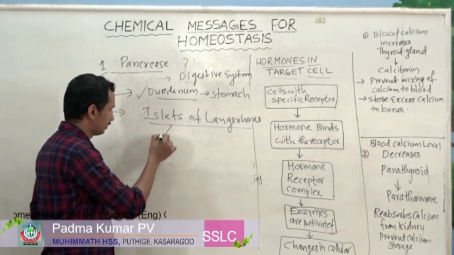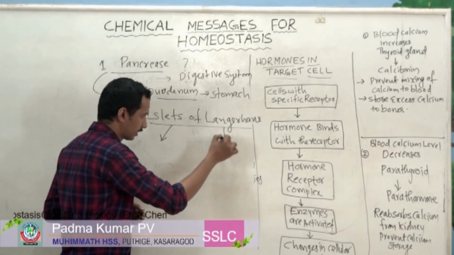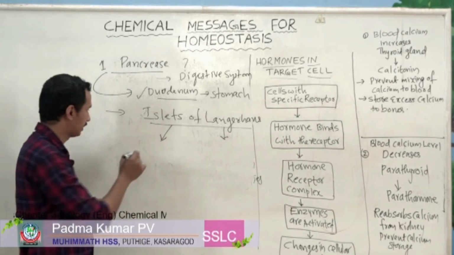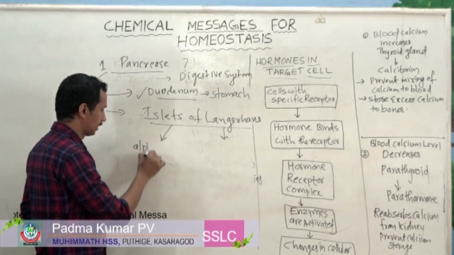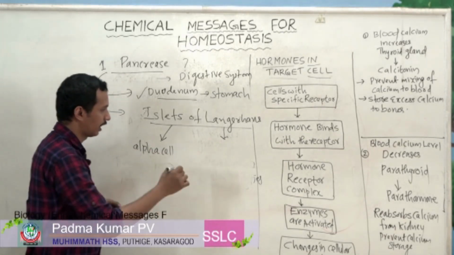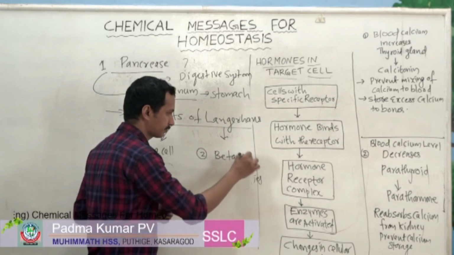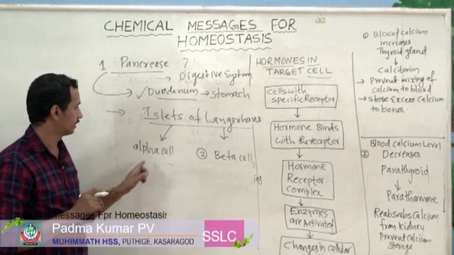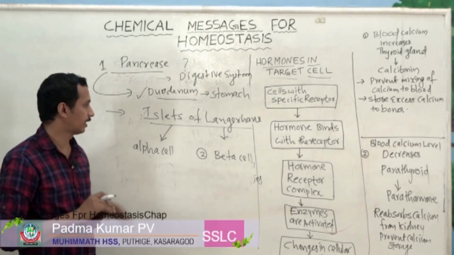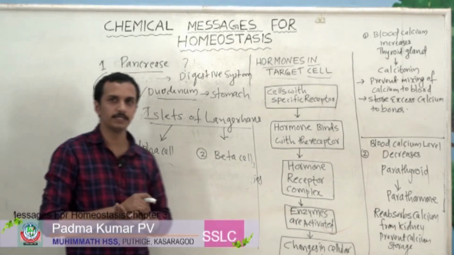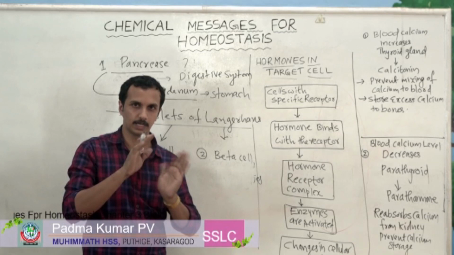Inside this group of cells there are different types of cells. The first one is called the alpha cell and the second one is called the beta cell. So the islets of Langerhans have two types of cells.